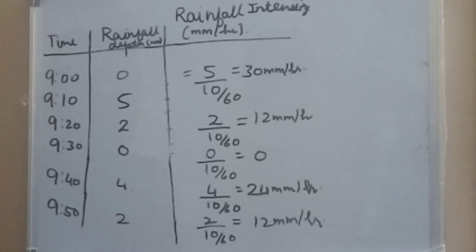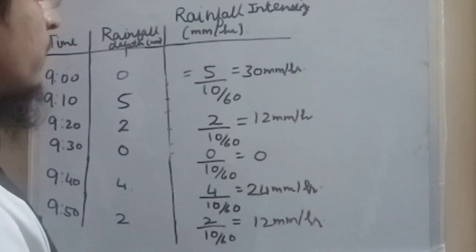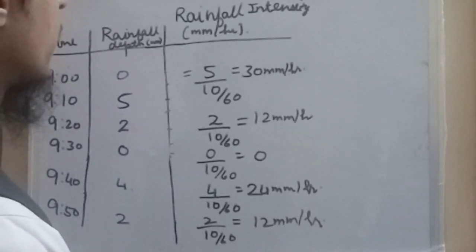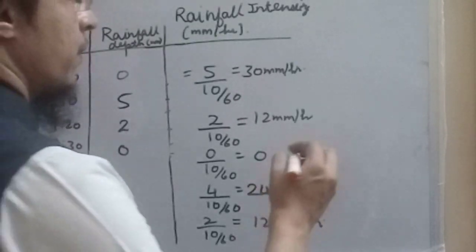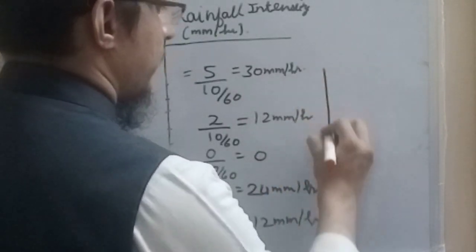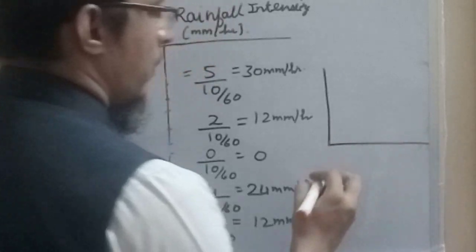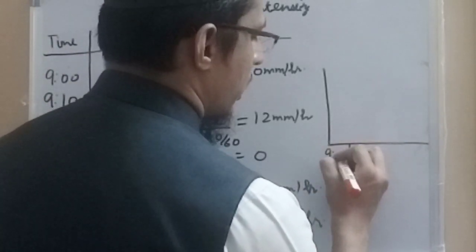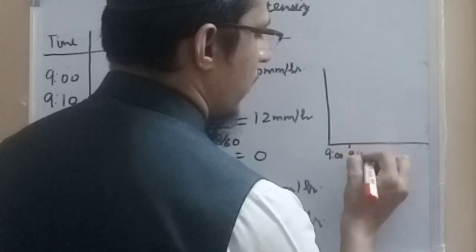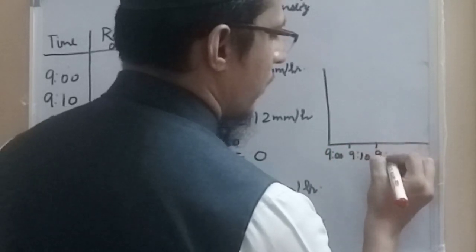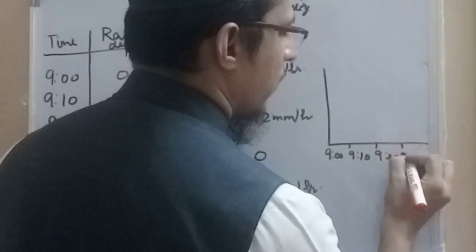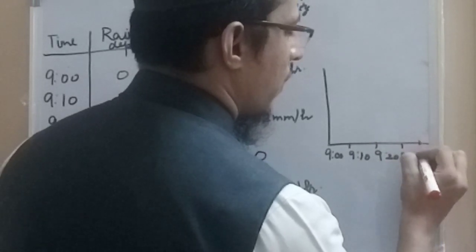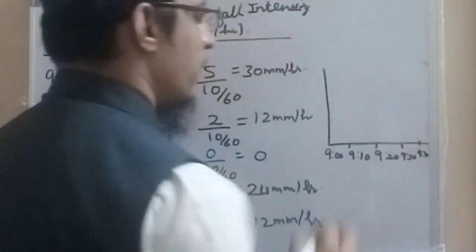So with these readings we can draw the rainfall hyetograph. How will we do it? We'll take time here: 9, 9:10, 9:20, 9:30, 9:40 and then 9:50.